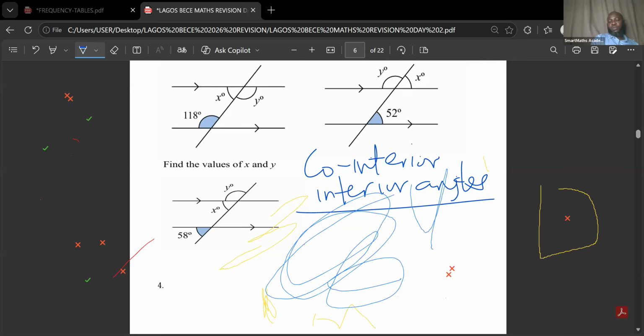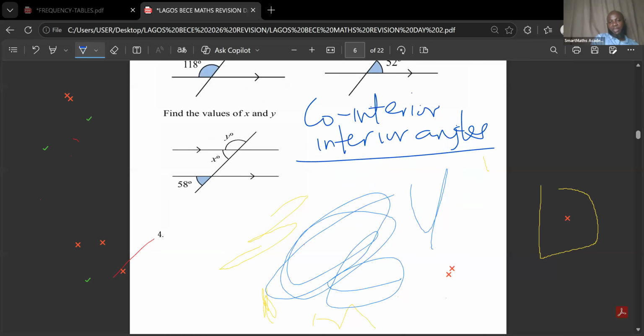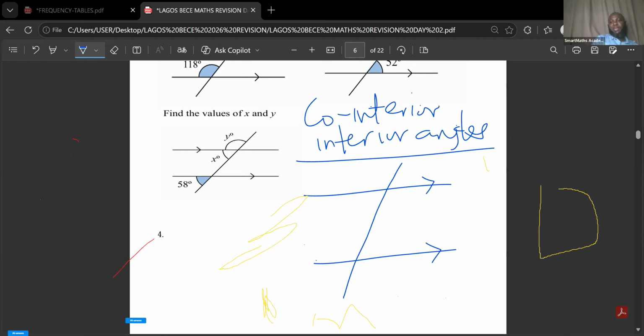This one has to do with parallel lines. We have two parallel lines here. So this is the arrow. The two co-interior angles will give us something like a C. It will look like C here.